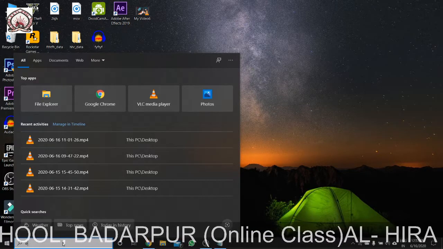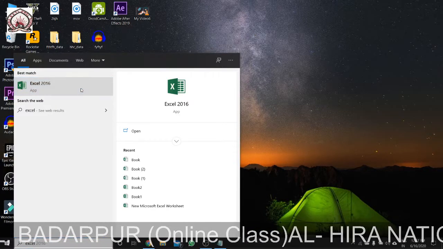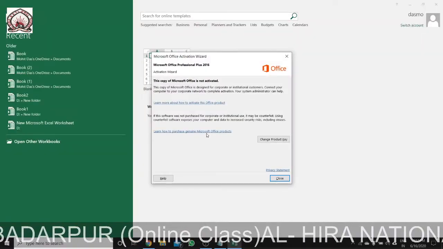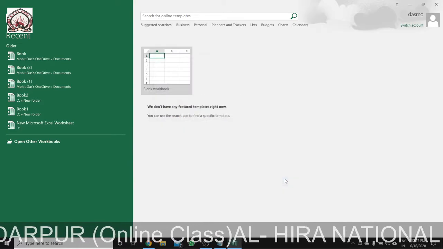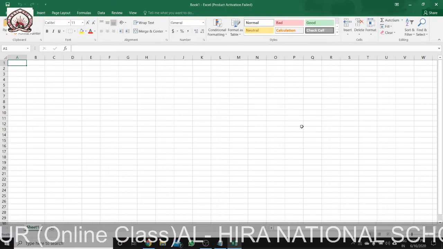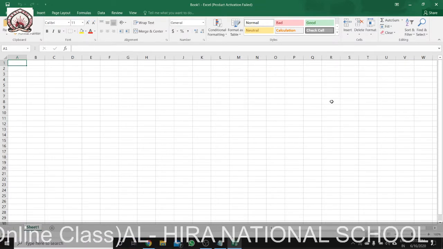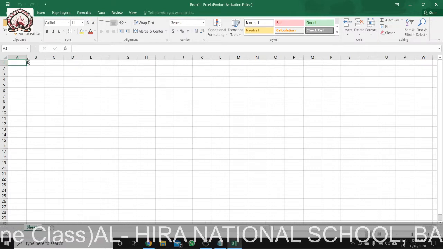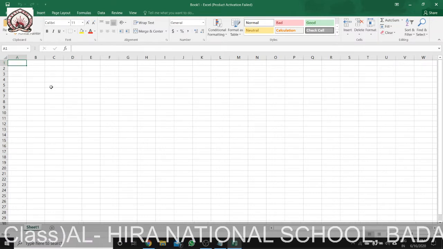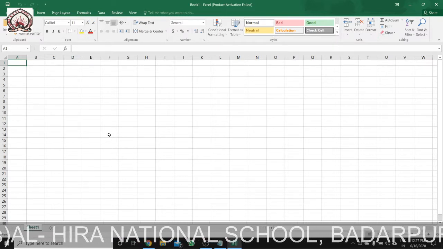So MS Excel. As I discussed earlier, I'm using the blank one. This is known as a spreadsheet, and you will find rows and columns in MS Excel, which I showed you earlier.